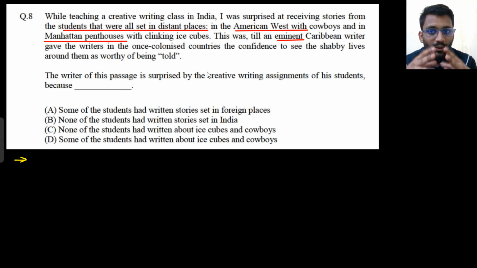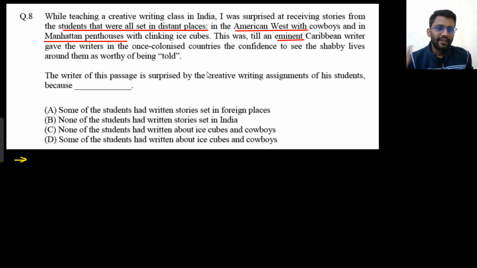Why? Because they thought that their shabby lives are not worthy of being told. That means their shabby lives should not be written in the books. But there is an eminent Caribbean writer who gave these writers confidence that their shabby lives are worthy of being told. Did you understand the paragraph?